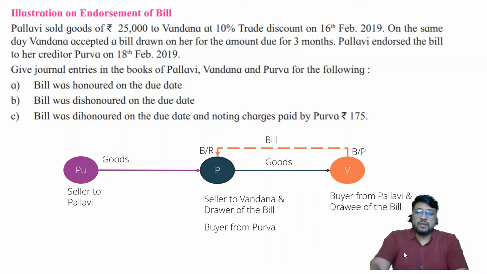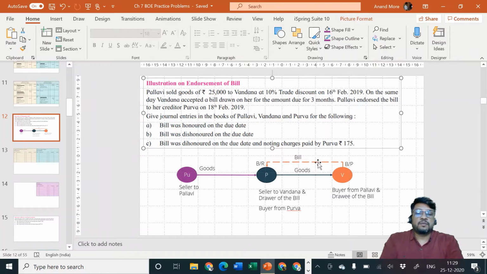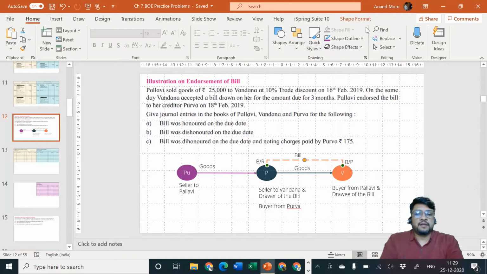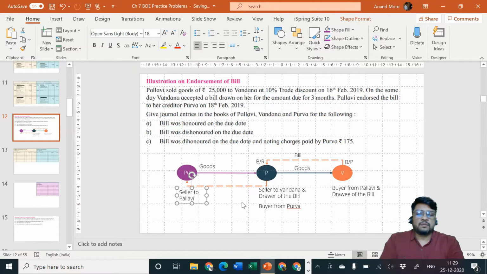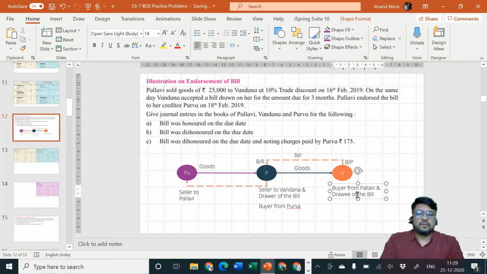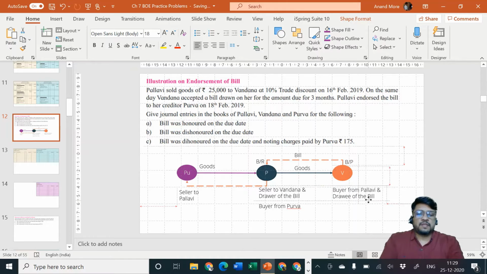So what is going to happen now? I'll just change the idea here. Instead of Purva drawing a new bill and giving it to Pallavi for acceptance, Purva will say, let me draw a new bill, and Pallavi will say, no, don't draw a new bill. She will say, I already have one bill with me, which I am going to endorse to you. So please accept the bill which is endorsed to you.